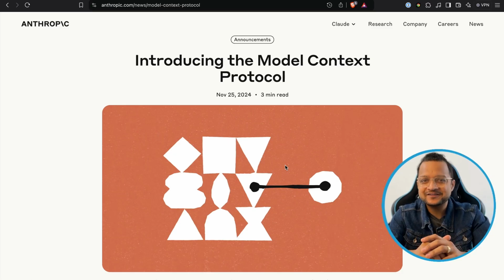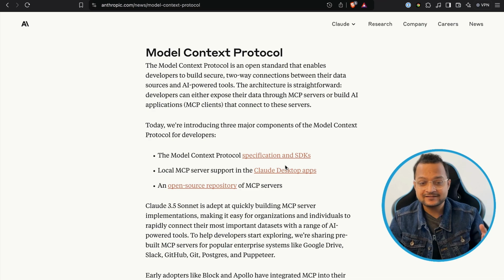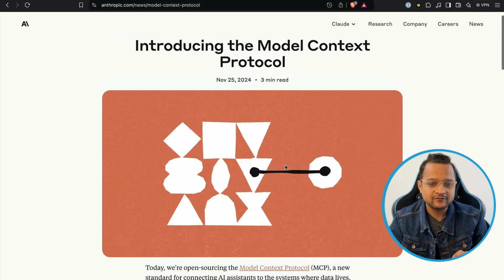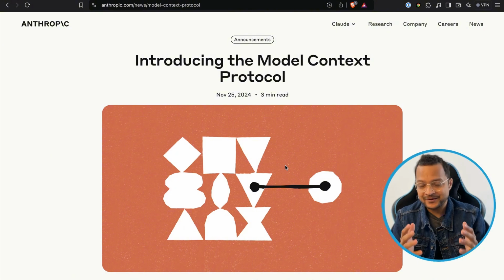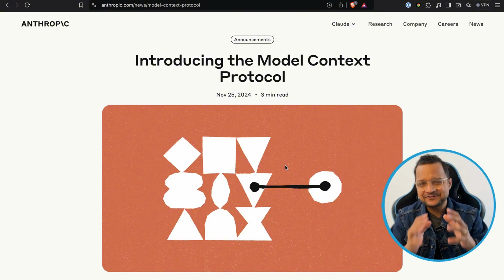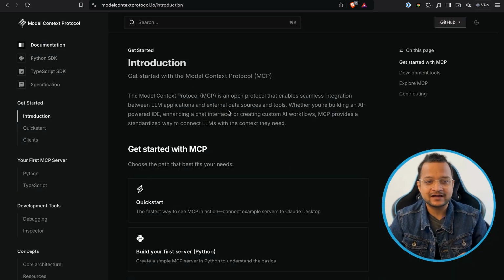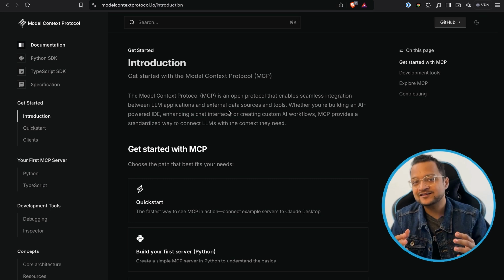To get started with this Claude Model Context Protocol, you can visit this article, the release article. I had created one video about that. You can check out the link in the description for that video. But today we are really going to use this MCP and see how powerful and incredible this is. For that, we need to visit this website, which is called modelcontextprotocol.io. This is the website where you will get all the information for this MCP, how to use it, why use it, what are the things you can do.